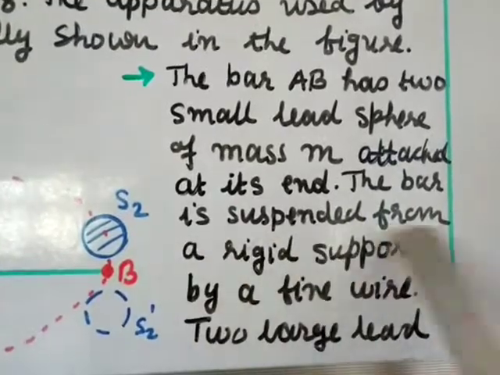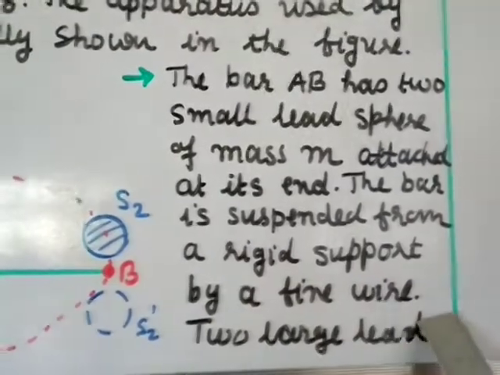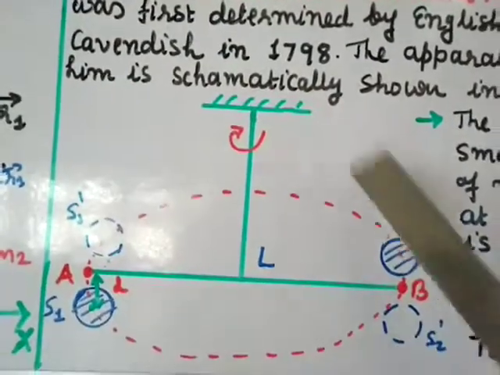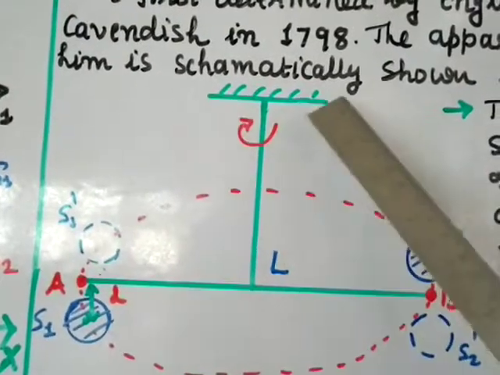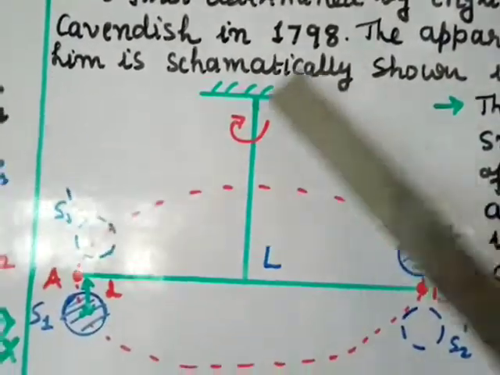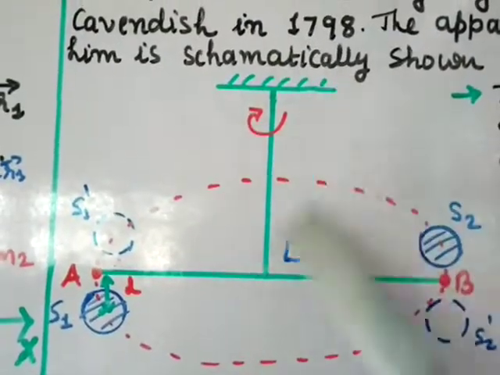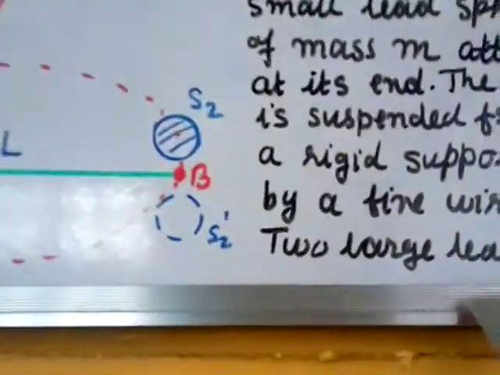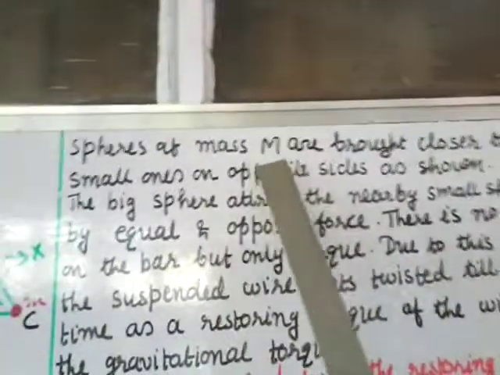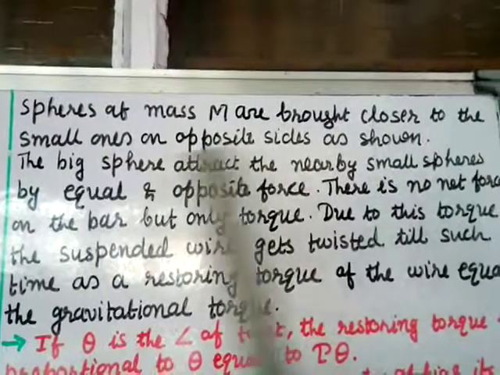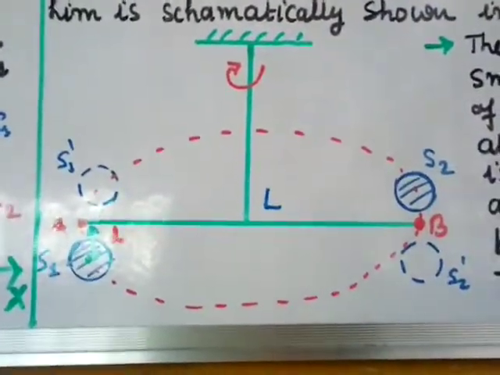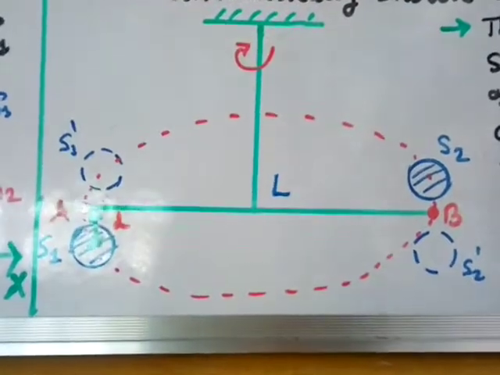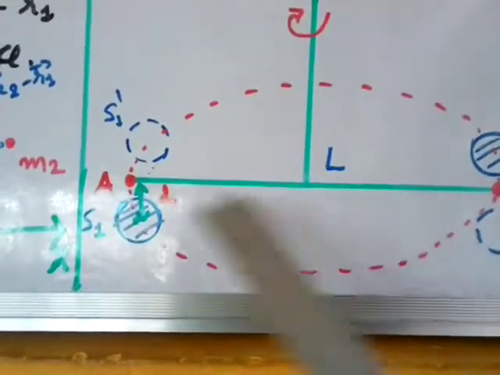The bar is suspended from a rigid support by a fine wire. He suspended this bar AB by a fine wire, and the wire was fixed at a rigid support. Two large lead spheres of mass capital M are brought closer to the smaller ones on opposite sides as shown. You can see here that I have drawn S1 and S2. Two large lead spheres are brought closer to the small spheres at A and B.